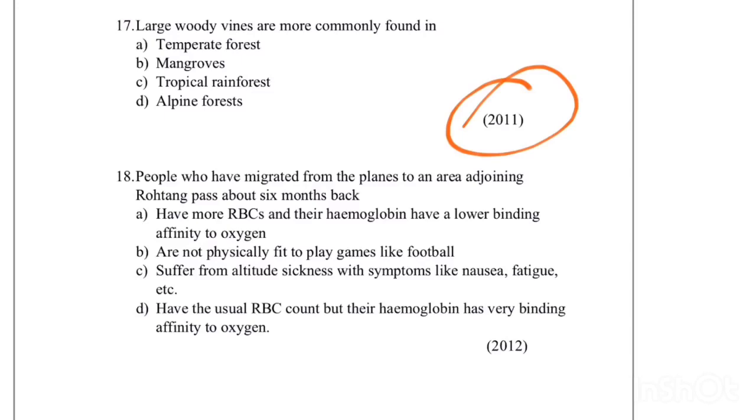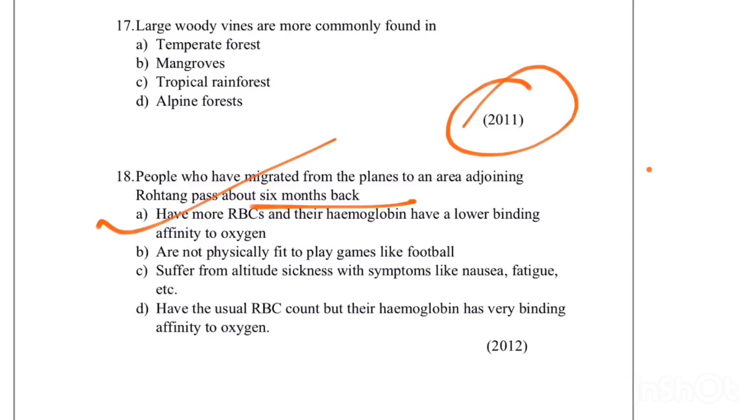The options: have more RBCs, their hemoglobin has low binding affinity to oxygen; are not physically fit, suffer from altitude sickness with symptoms like nausea, fatigue, etc.; have the usual RBC count, but their hemoglobin has very low binding affinity to oxygen. You can observe in the question, they have moved 6 months back. Six months back means they have adjusted.